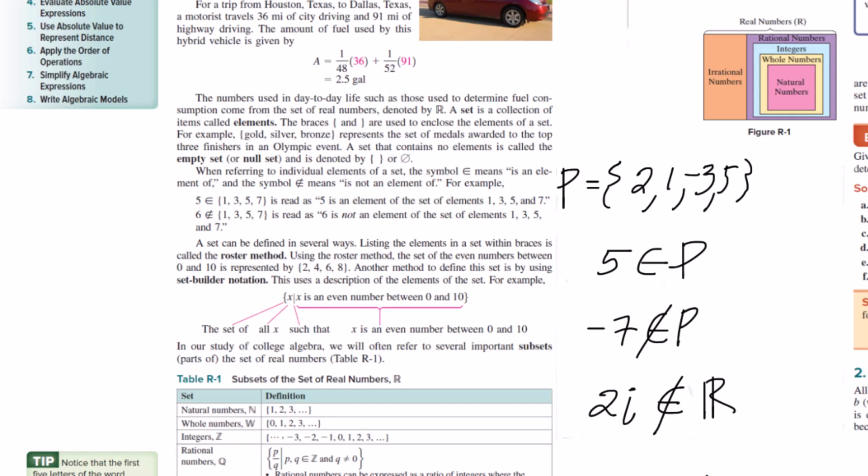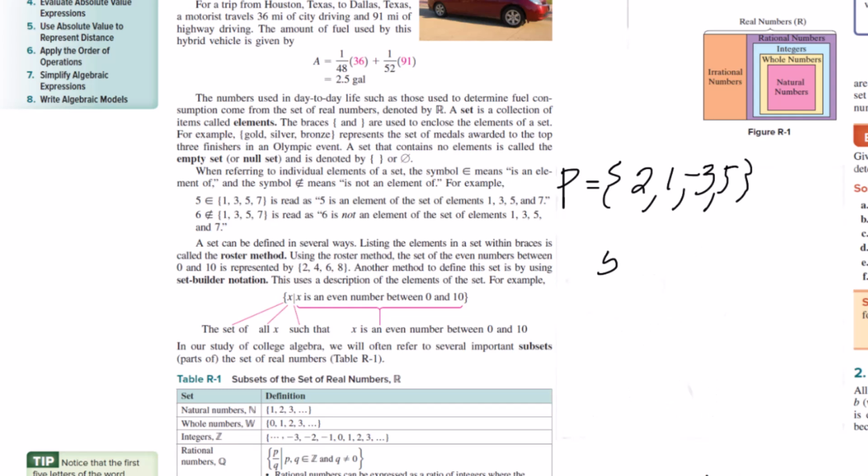That's what they do here. 5 is an element of this set. 6 is an element of this set.